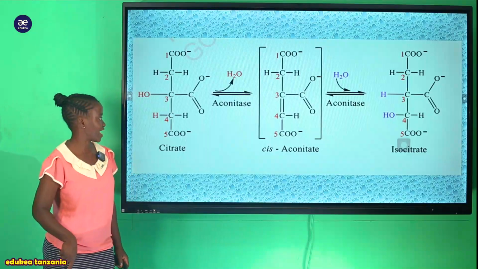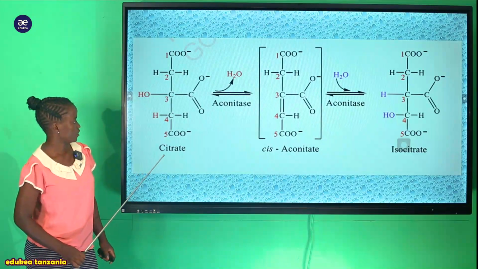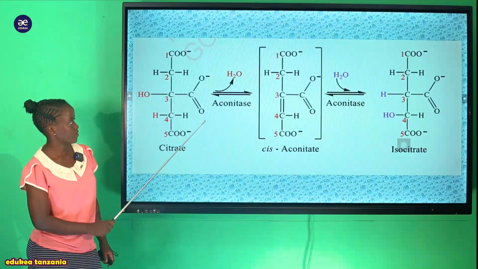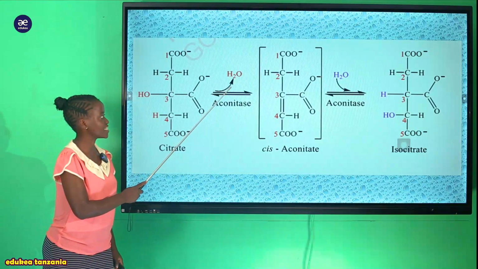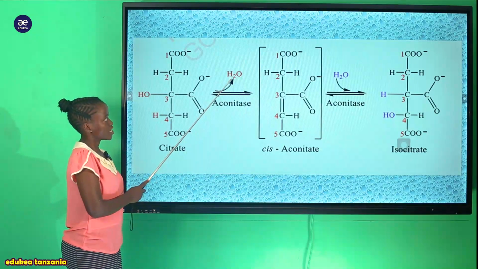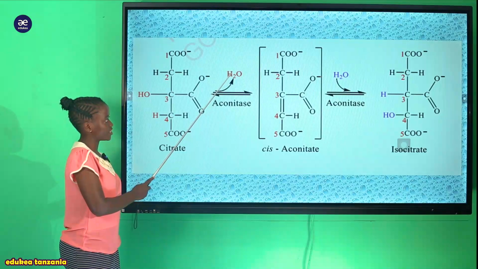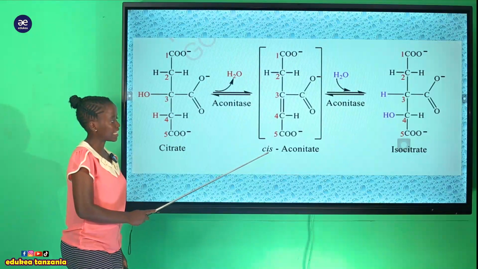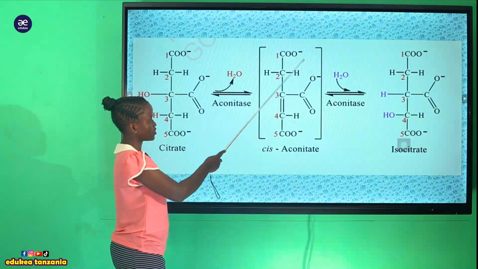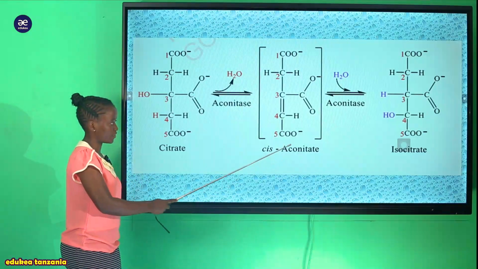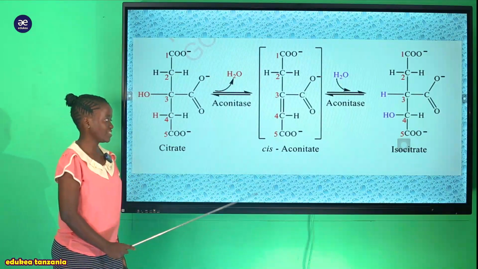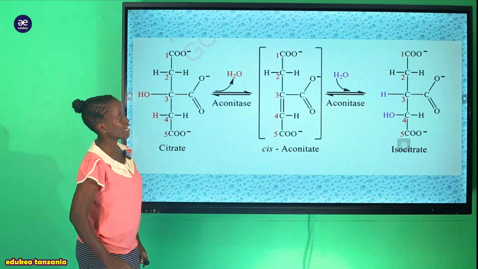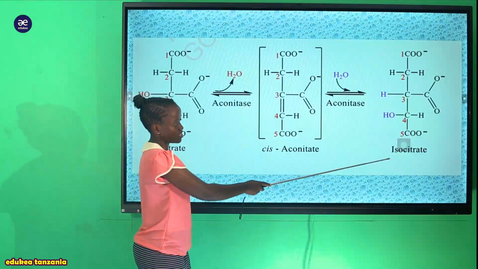So this one is the reaction. So unaweza ukaona hii ni structure ya citrate, tumesema kwamba hii reaction ina involves dehydrogenation of water. So tuki-involves dehydrogenation of water under this enzyme ambayo inaitwa aconitase, tutapata a transition state or transitional product ambayo inaitwa cis aconitase. So we don't need this cis aconitase, aconitate. We need the presence of isocitrate.